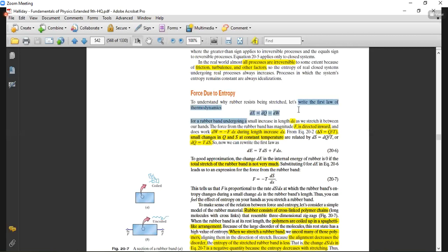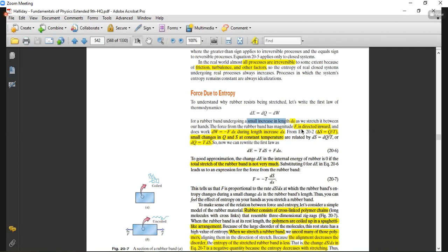So this is the first law of thermodynamics, written in the differential form. Why is it written in the differential form? Because we will observe the incremental change in the stretching of the rubber band. We will say there is a small increase in the length which is equal to dx as we stretch it between our hands. Then the force from the rubber band has a magnitude of F which is directed inward.